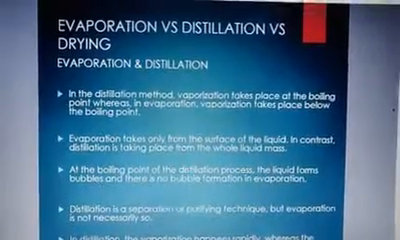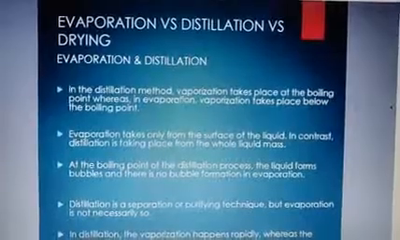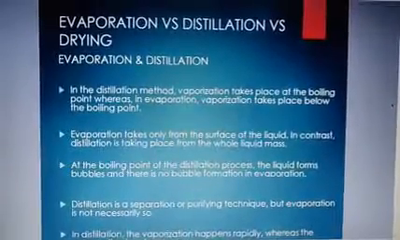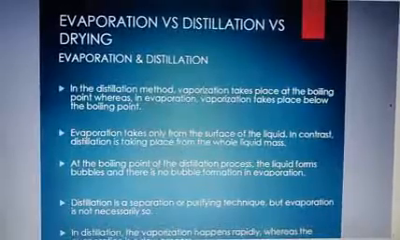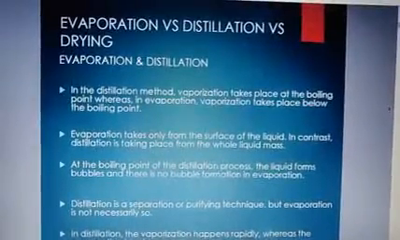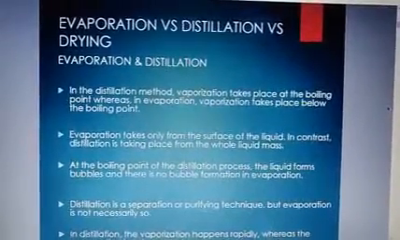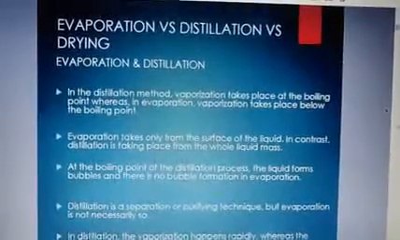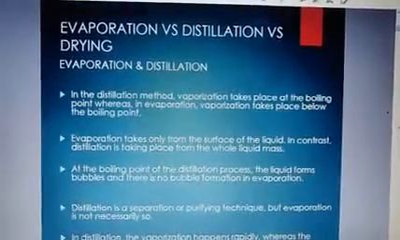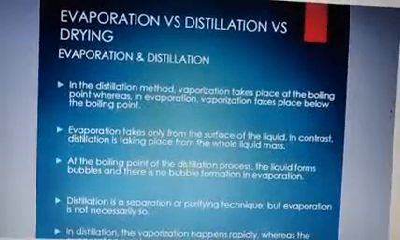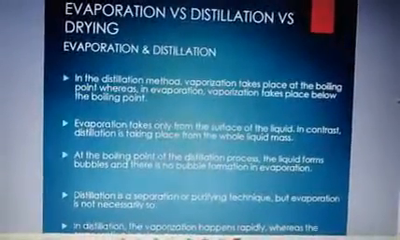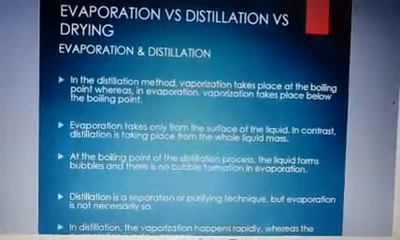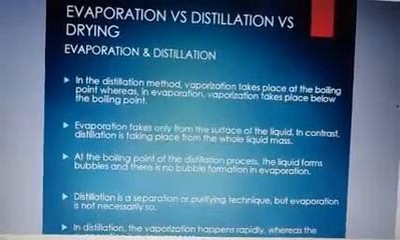Okay, a few more differences we will see from this slide. See, in the distillation method, vaporization takes place at the boiling point. So when we have a distillation assembly, for example steam distillation, when water gets evaporated in a simple experiment, it reaches the boiling point. Whereas in evaporation, vaporization takes place below the boiling point. So this is another basic and important difference.